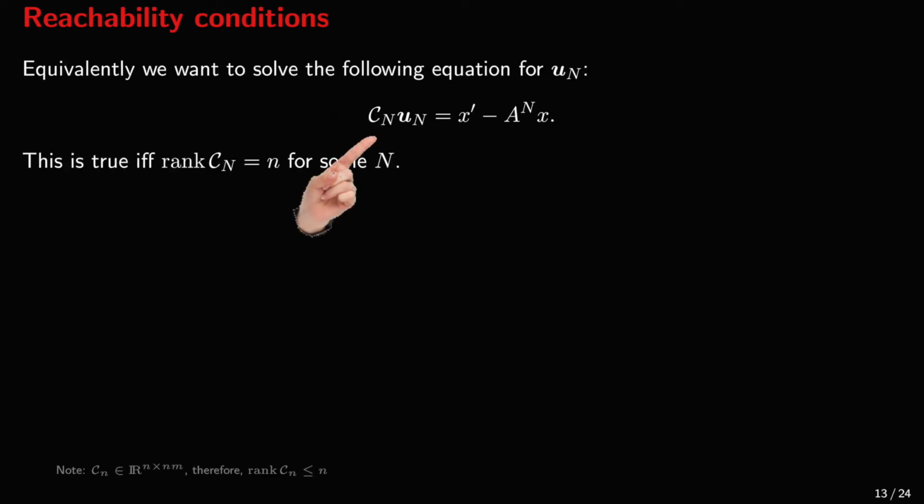We are interested in solving the equation C_N u boldface N equals x prime minus A to the power N x. This equation has a solution for every pair x and x prime if and only if the rank of C_N is equal to little n for some number N. I will leave it to you to figure out why this is true, and we can discuss further in class as well.